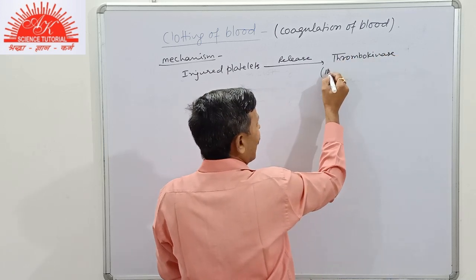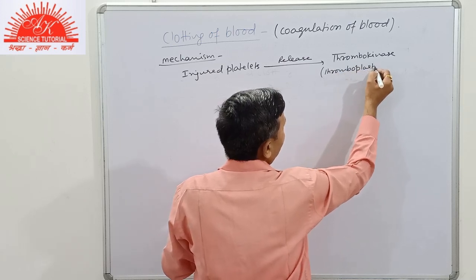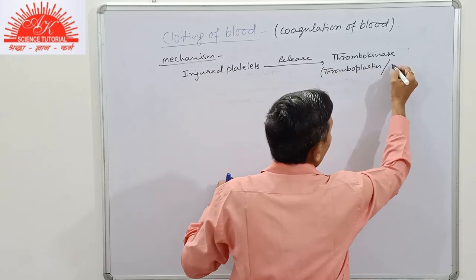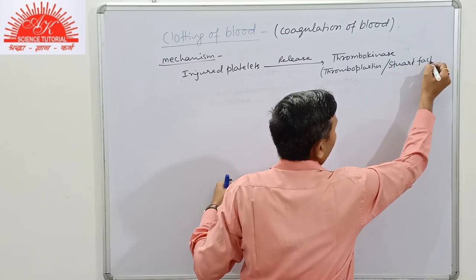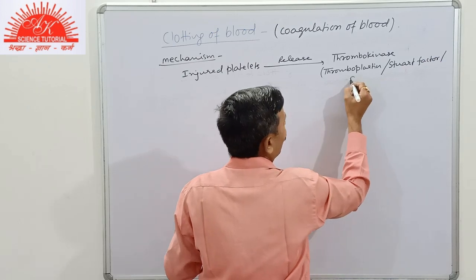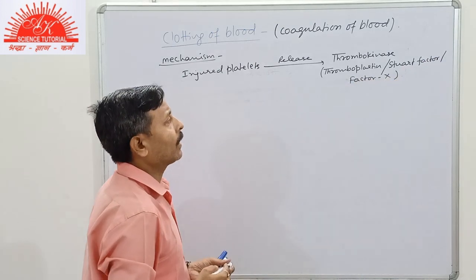Its other names are thromboplastin, Stuart factor or factor X. So these are the other names.